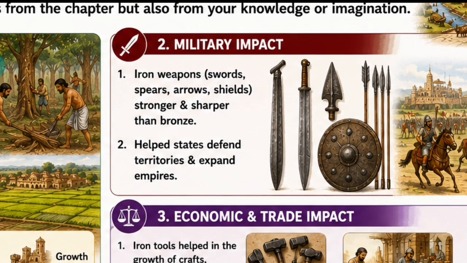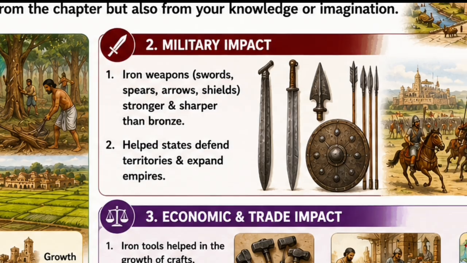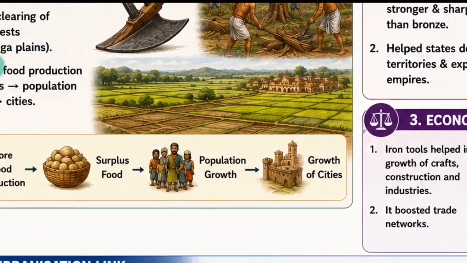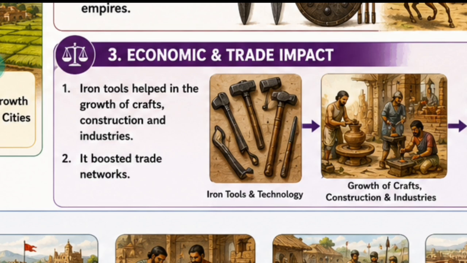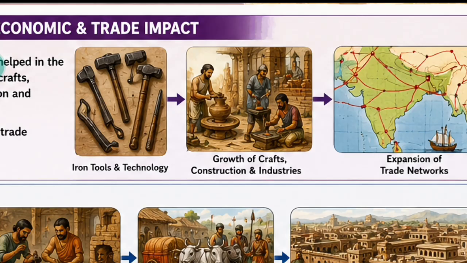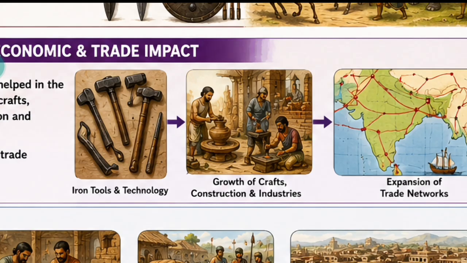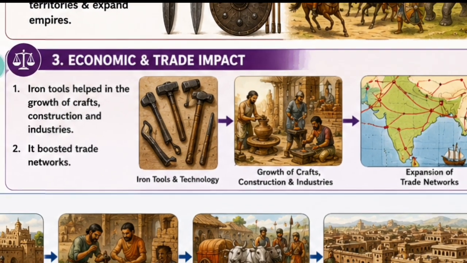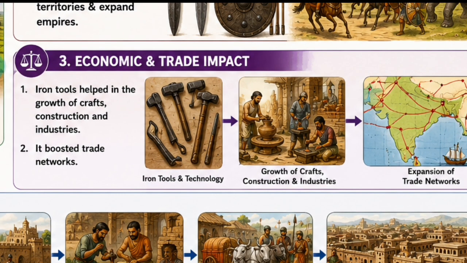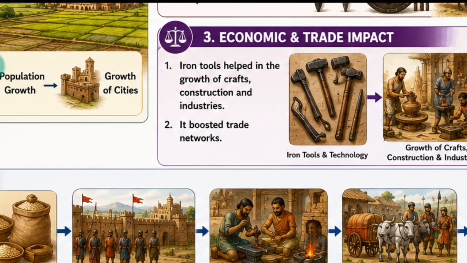Next, impact on military. With the help of iron, these people made strong and very sharp tools. So the army became stronger. Then the next point, the third, is economic and trade impact. Iron tools helped in growth of craft. More craft production took place. Construction and industries were there, and it boosted the trade network. As you can see in the images, iron tools and technology, then growth of craft, construction and industries, and expansion of trade networks. When there are more craft items, we need to sell them. So it helped and boosted the trade.